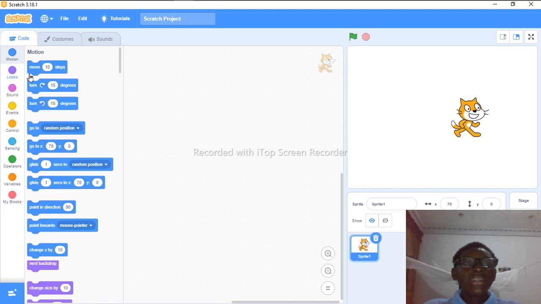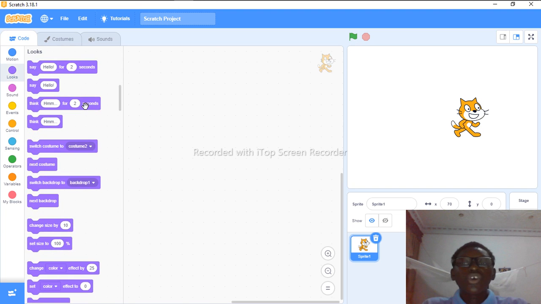And looks. All these blocks, all this code, they have a meaning by their name. Look at looks. Now some people may be wondering what's the reason that say hello is in looks.